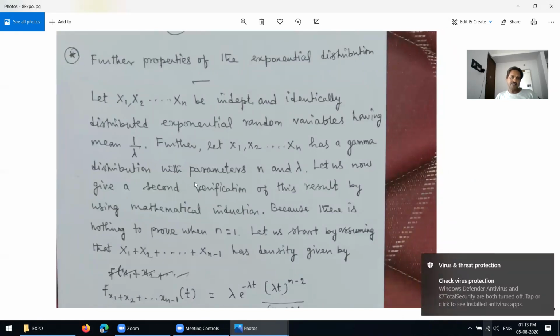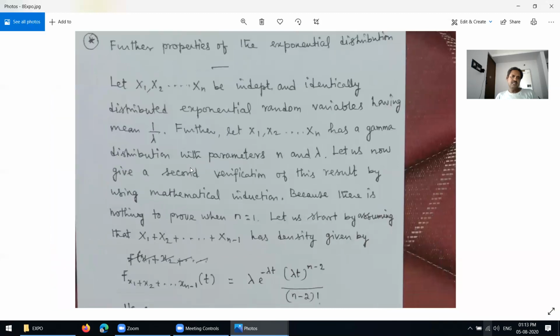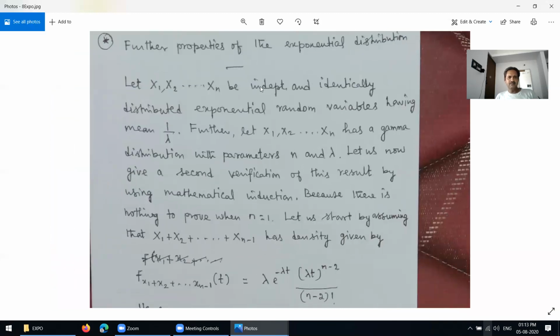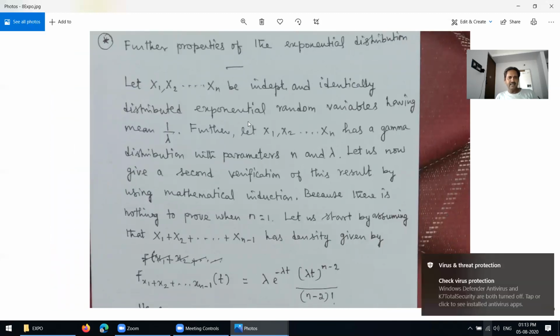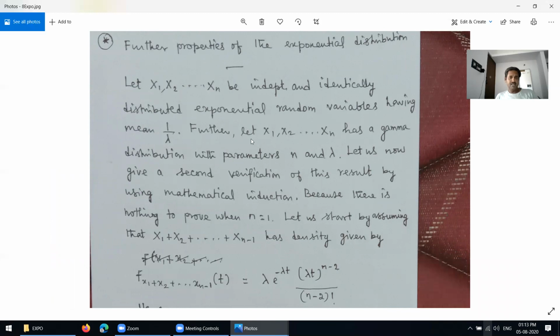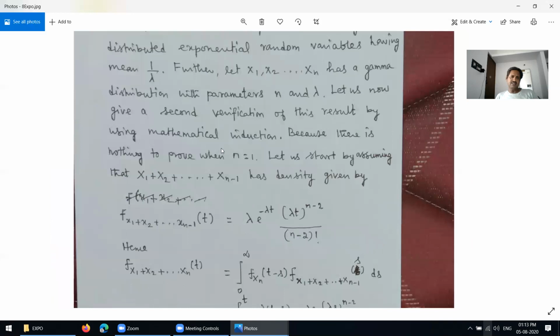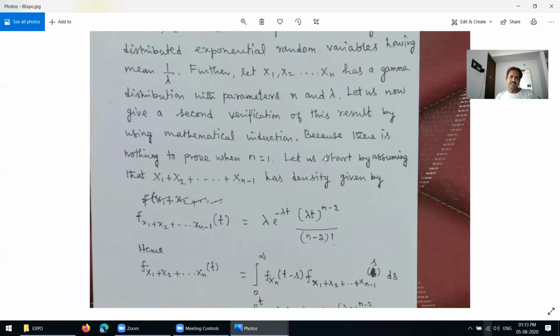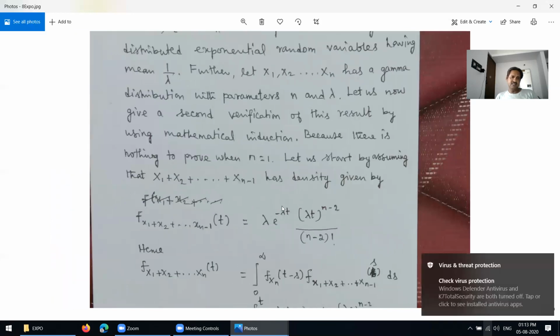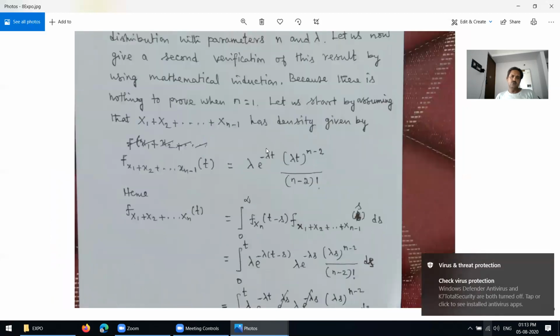Another property of exponential distributions. Let x1, x2, etc., xn be independent and identically distributed exponential random variables having the mean 1 over lambda. Further, x1 plus x2 plus etc. plus xn has a gamma distribution with parameters n and lambda. Let us now give a second verification of the result by using mathematical induction, because there is nothing to prove when n equals 1.